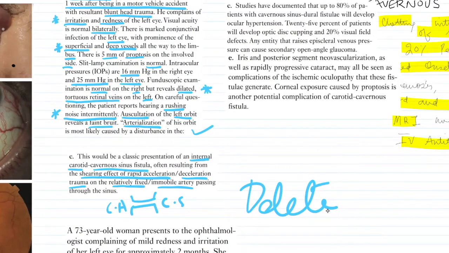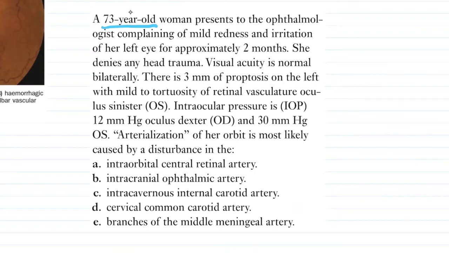That would be your answer. Let's look at another presentation. A 73-year-old woman, she's relatively old, presents to the ophthalmologist complaining of mild redness and irritation to the left eye for approximately 2 months. So there is mild redness and irritation. It is milder. She denies any head trauma, so there is no head trauma. So you need to get the post-head injury direct cavernous CCF out of the diagnosis.